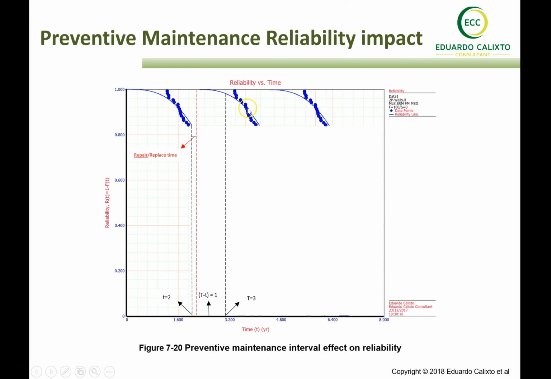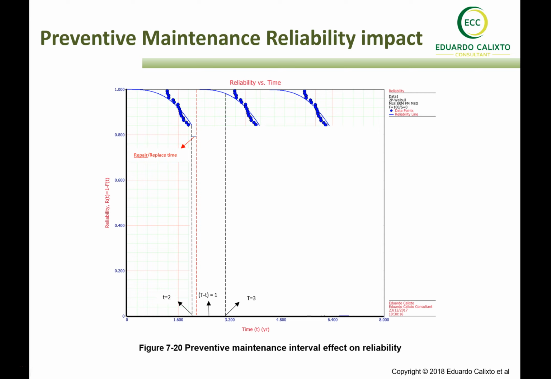And of course, after some time the reliability decreases again. You go and implement some preventive maintenance. If you are able to bring your system to a state as good as new, your reliability will be 100%. And again, you multiply this 100% by the reliability for 3 more years, and you get again this 97.99%.